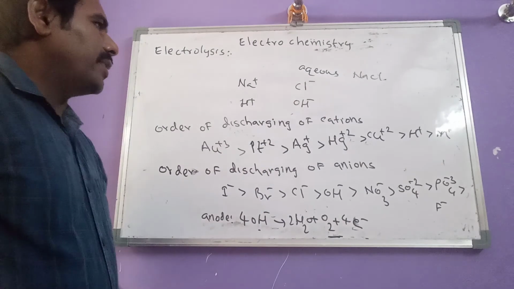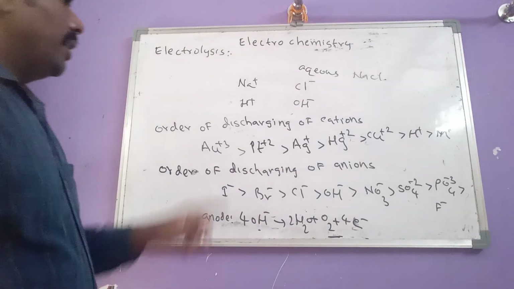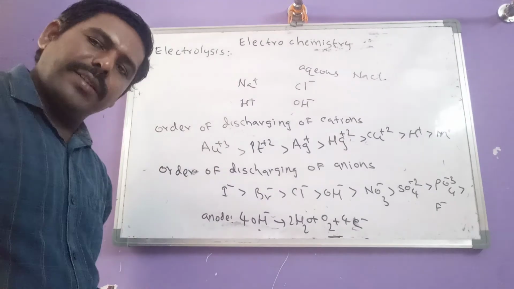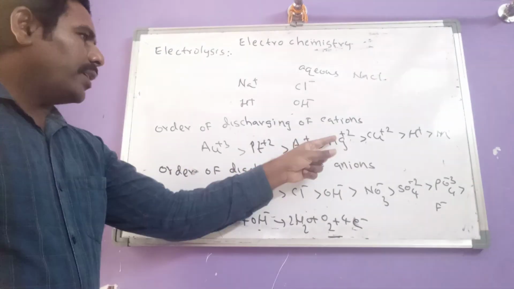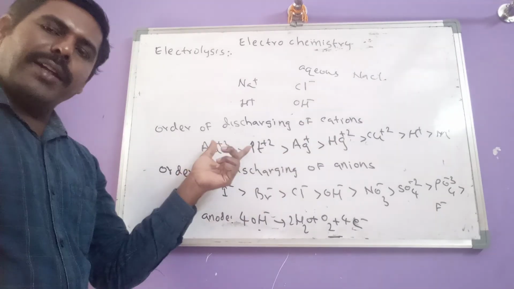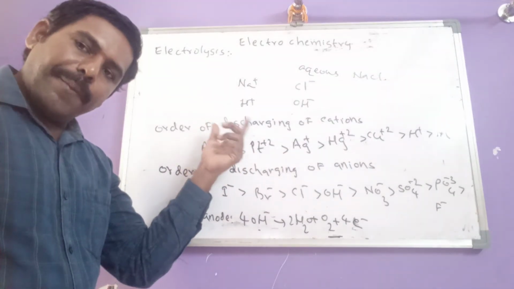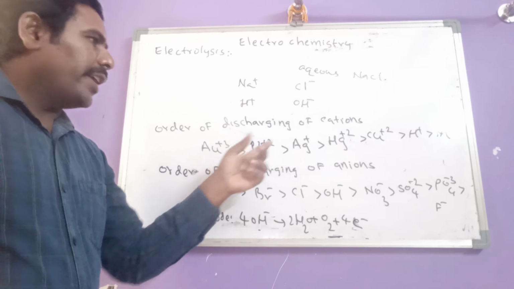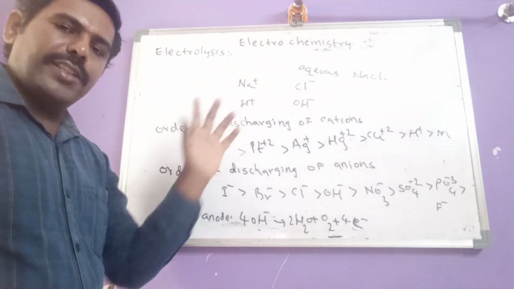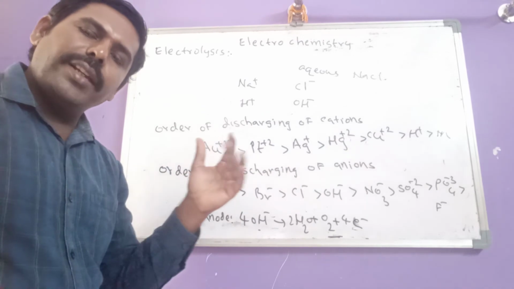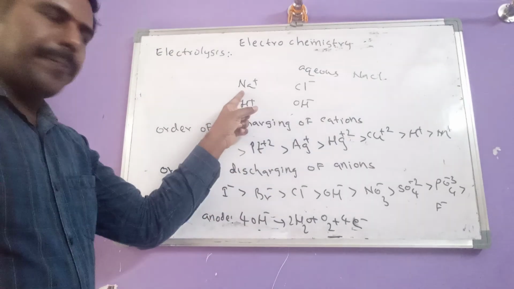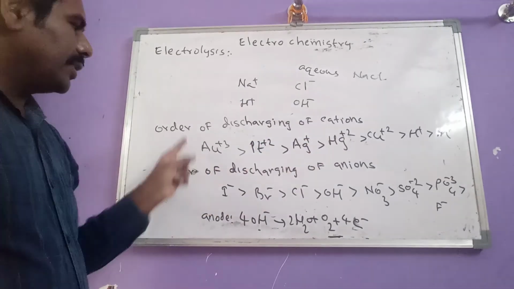Aqueous NaCl. Here Na plus and H plus both ions are present. As per our conclusion, except these five ions, if any other cation is present along with H plus, hydrogen is the ultimate product. Here Na plus is there, but it is not among these five ions.